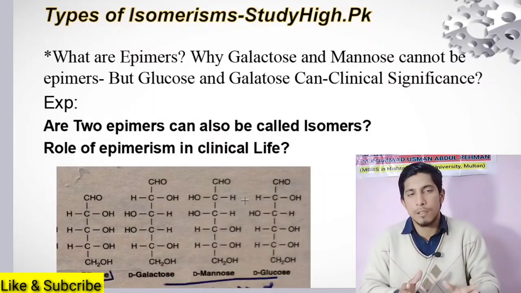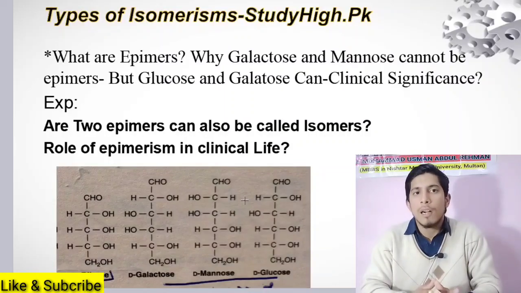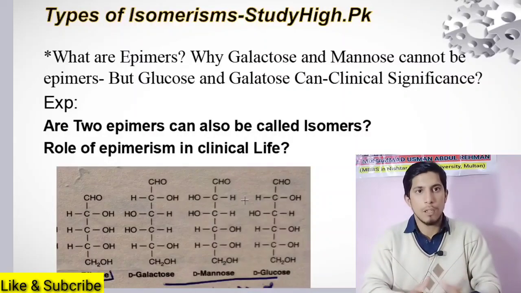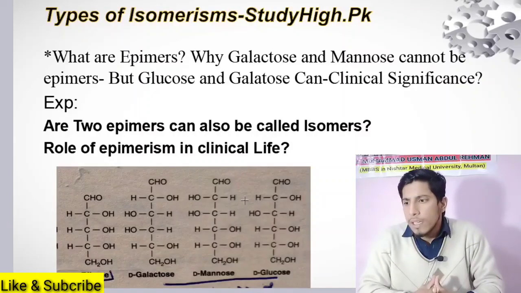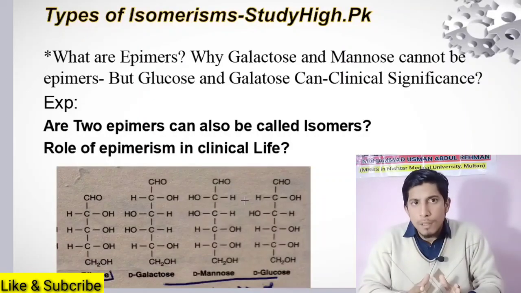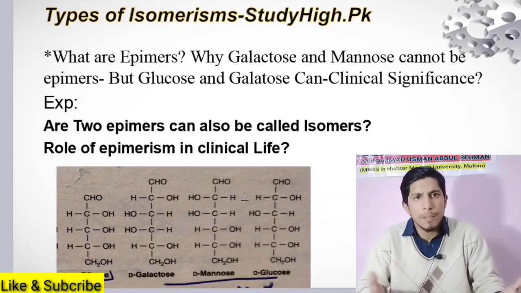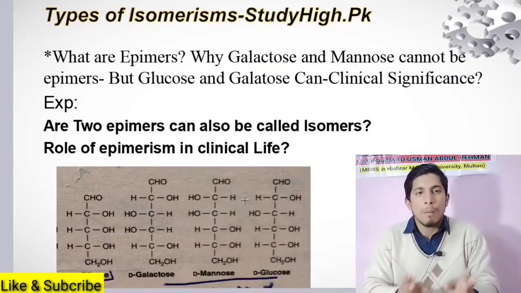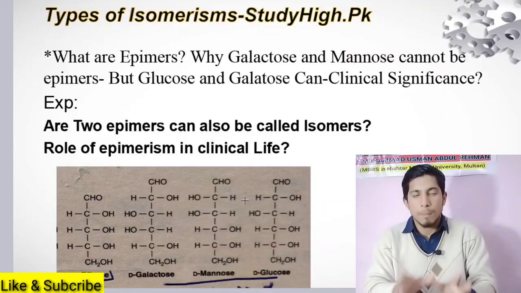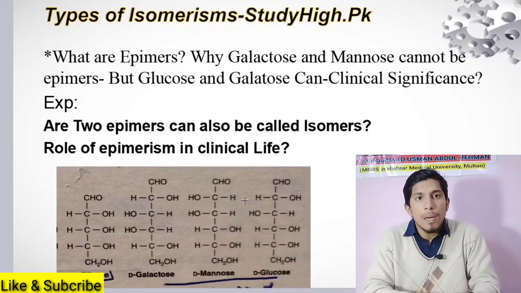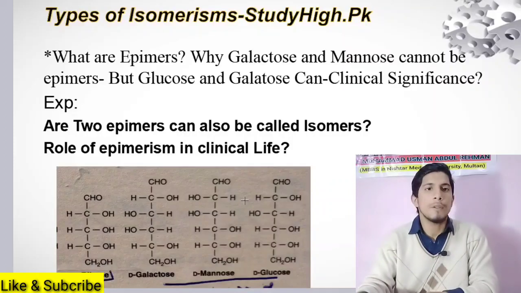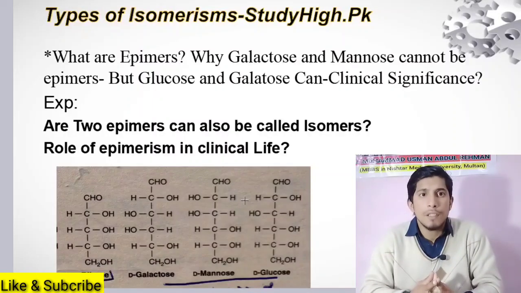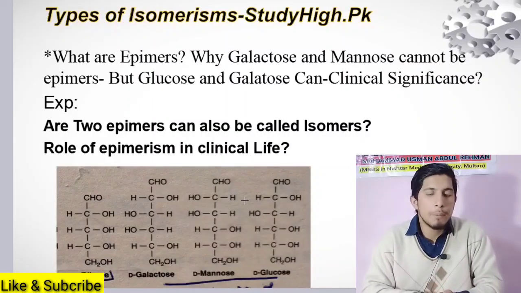Epimers are also isomers. Glucose and mannose are epimers of each other but are also isomers because both have the same chemical formula. Similarly, glucose and galactose are isomers of each other because both have the same chemical formula, and they are also epimers, whereas galactose and mannose are isomers of each other because they have the same chemical formula, but they are not epimers. This is the difference. Galactose and mannose cannot be epimers of each other. You will also come to know why.